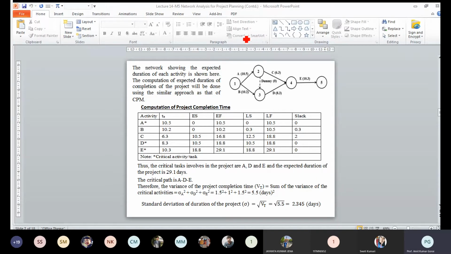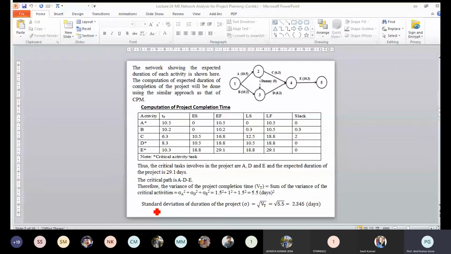And we have calculated the variance or standard deviation for individual activities, sigma A, sigma B, sigma C, sigma D, sigma E, by using the equation (B minus A) divided by 6. And if you have to calculate the variance of the entire project, it will be the sum of the variances of the critical tasks. So the variance of the project will be equal to the sum of the variances of the critical activities, and these are A, D, and E. This is sigma A square plus sigma D square plus sigma E square.